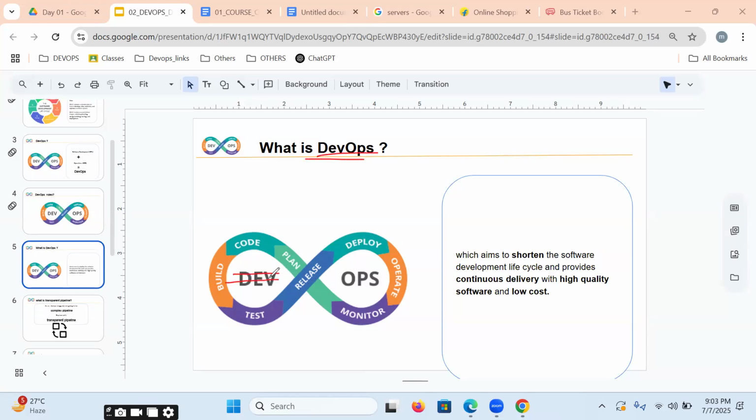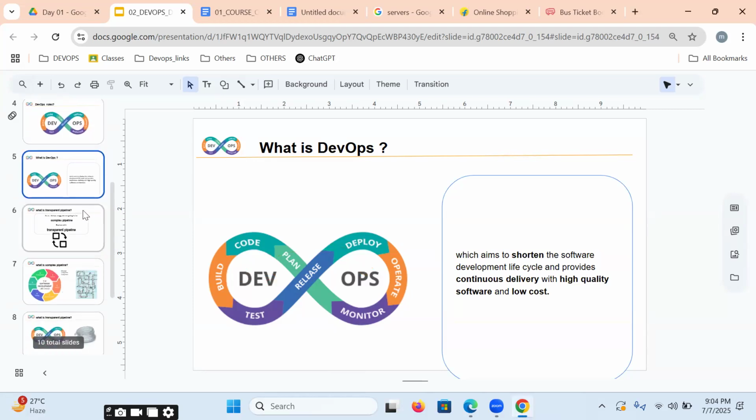For example, developers keep on writing lines of code. With these lines of code, we're going to be making working software. We're going to be delivering it into the production environment within the shortest time, with high quality and low cost. That is nothing but what exactly our DevOps process is.